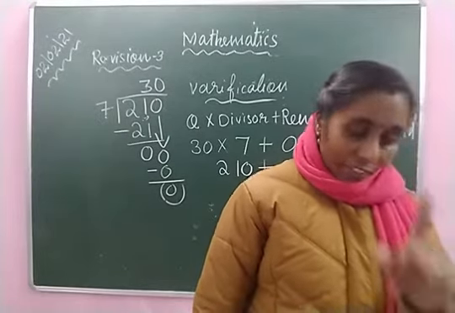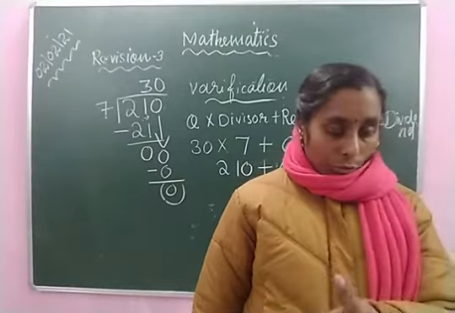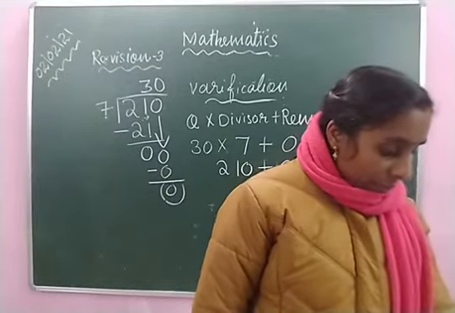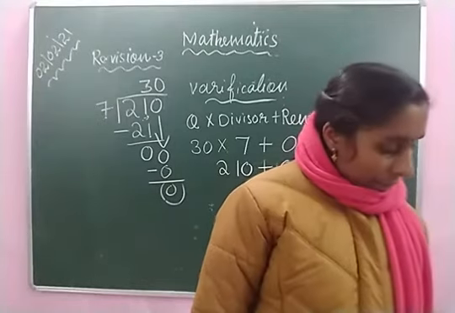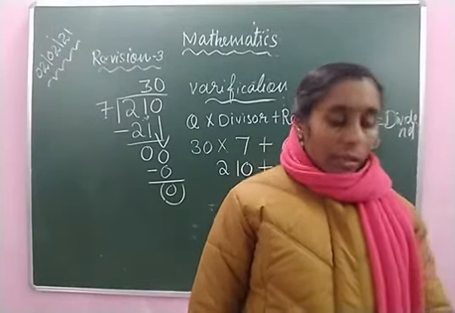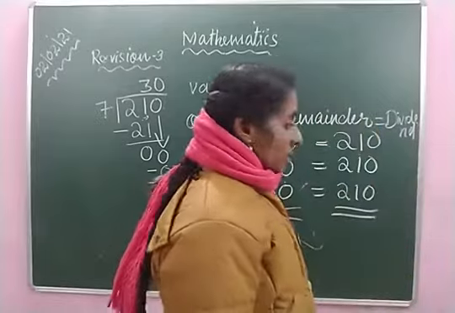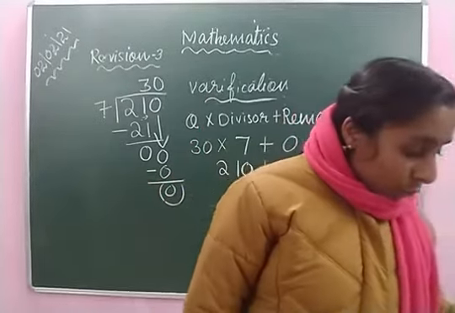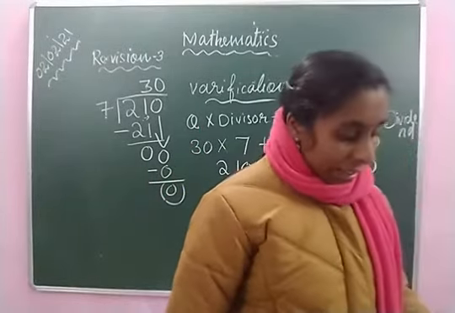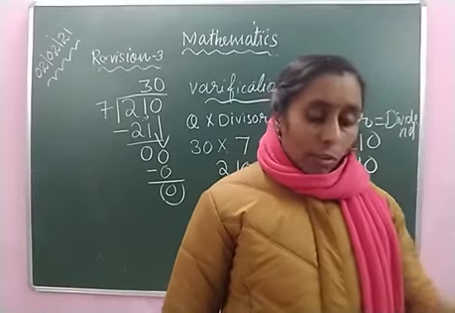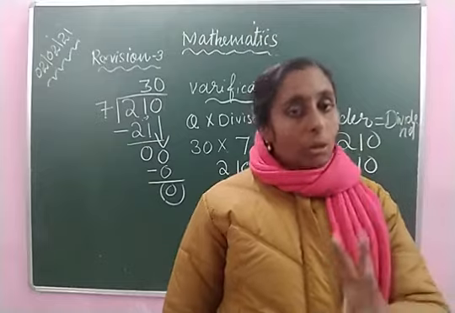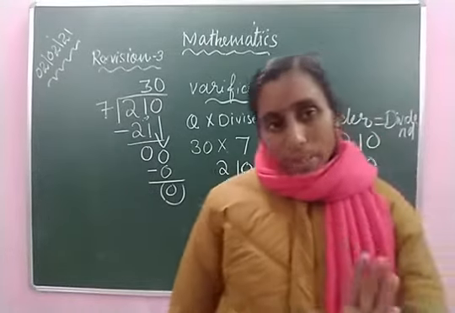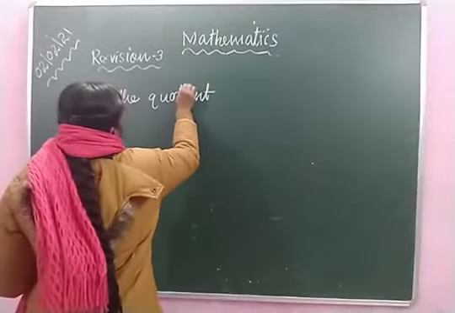We have to find the quotient. Then find the dividend: if the quotient, divisor and remainder are given, how do we find the dividend? Then find the divisor when dividend is 774 and quotient 3. Three types of questions are there that you have to learn. I am going to explain how we can do it.